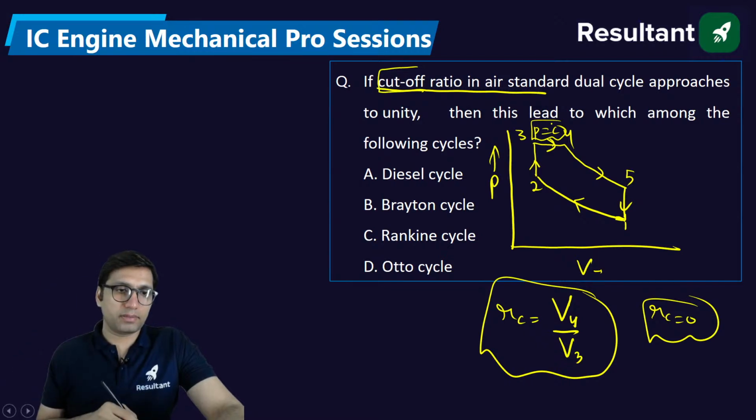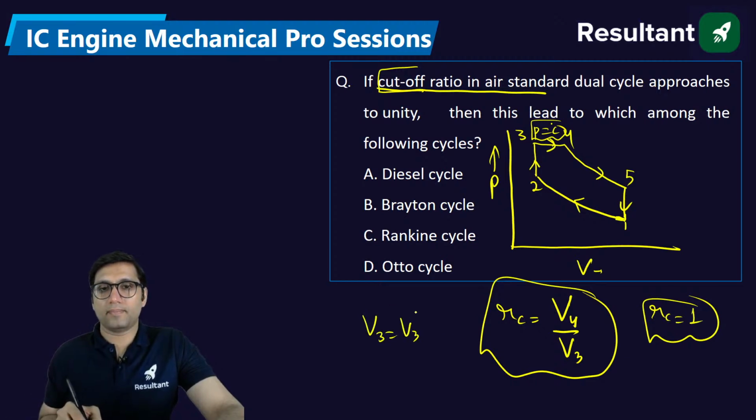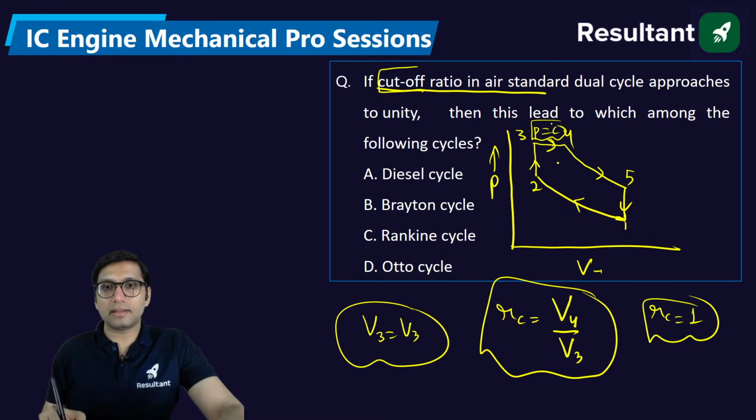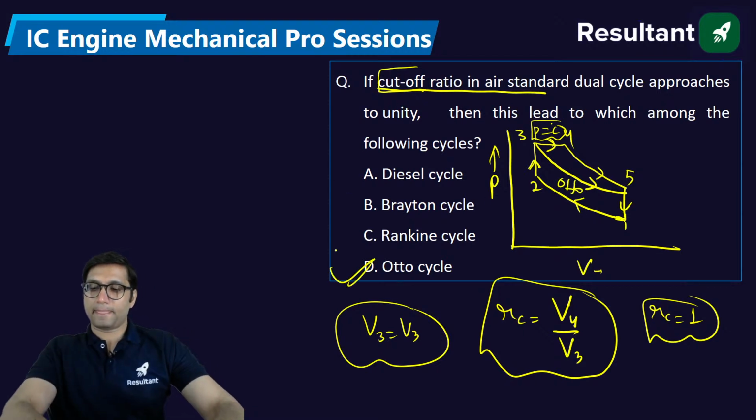Sorry, I'm saying 0. If the cutoff ratio becomes 1, then what will happen? Then V4 will be equal to V3. That means this cycle will not be like this. The cycle will be like this. After heat addition at constant volume, you are directly doing expansion, so this cycle will become what? It will become an Otto cycle. Clear?